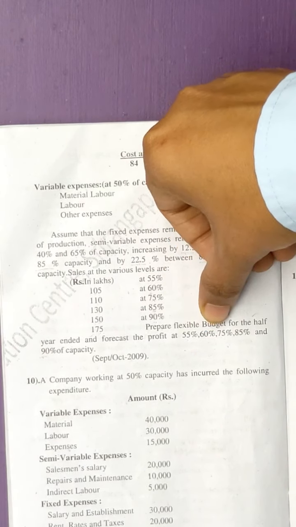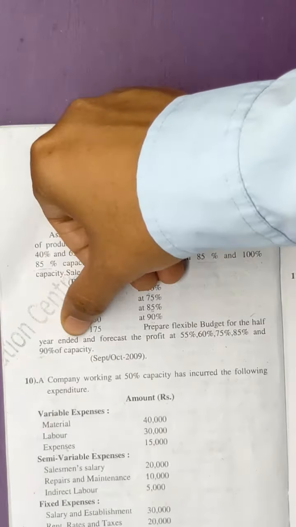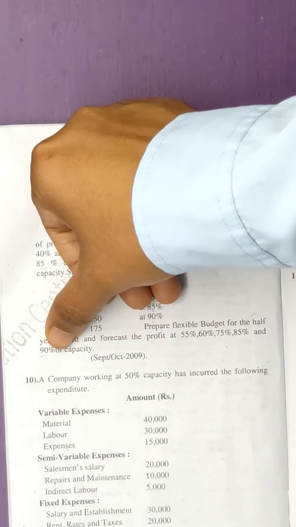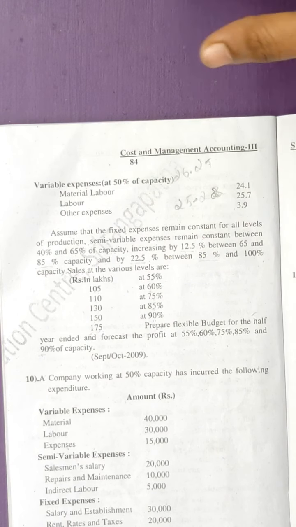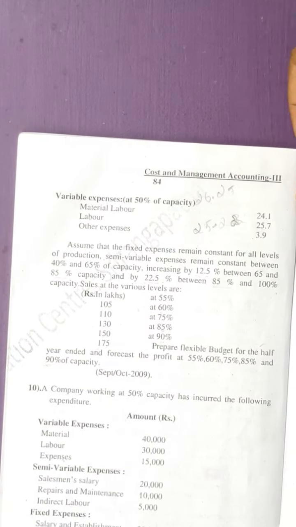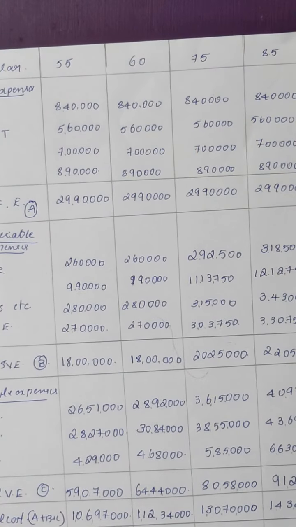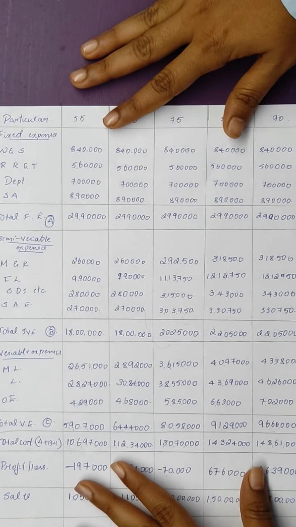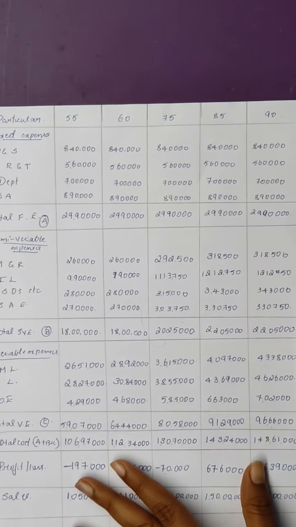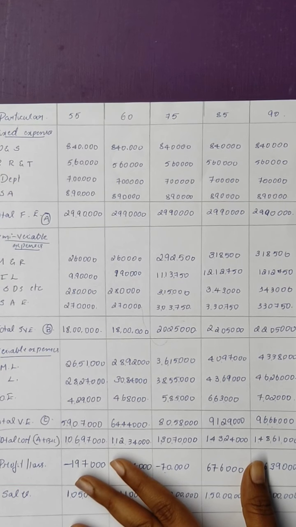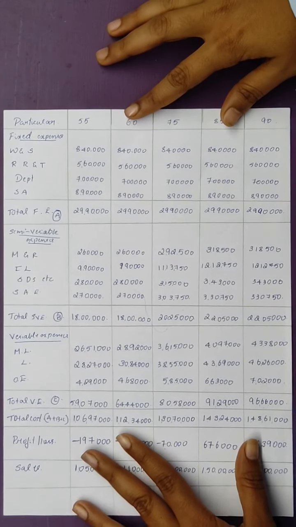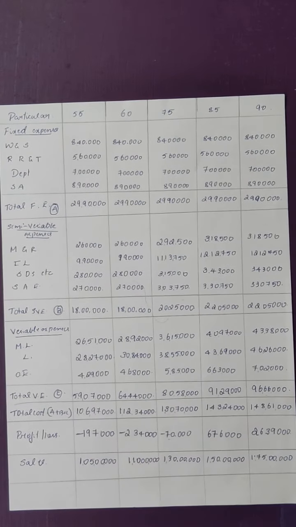We have to prepare a flexible budget for the half year ended and forecast the profit at 55, 60, 75, 85 and 90% capacity. So this is the question. Now we will solve it. I hope it's clear everywhere. Okay, so here is how you have to solve.